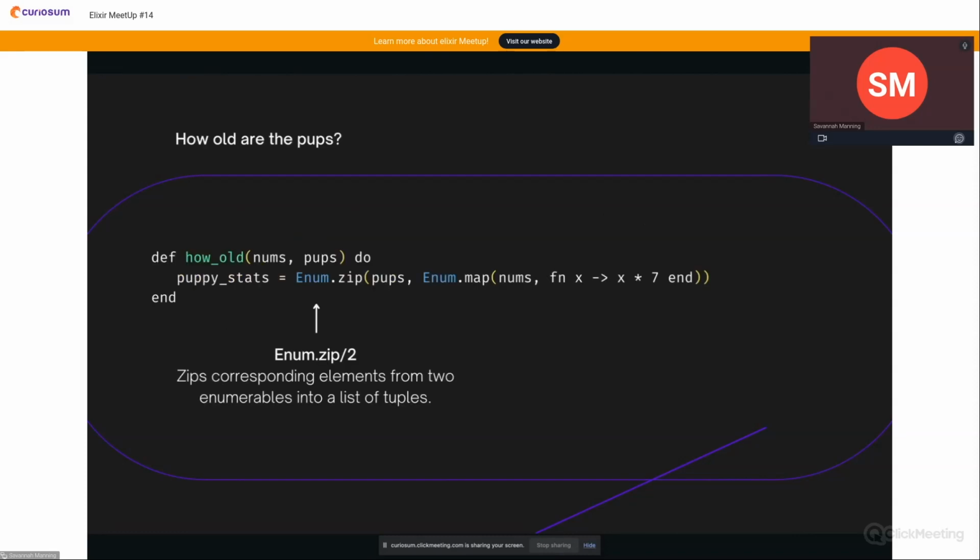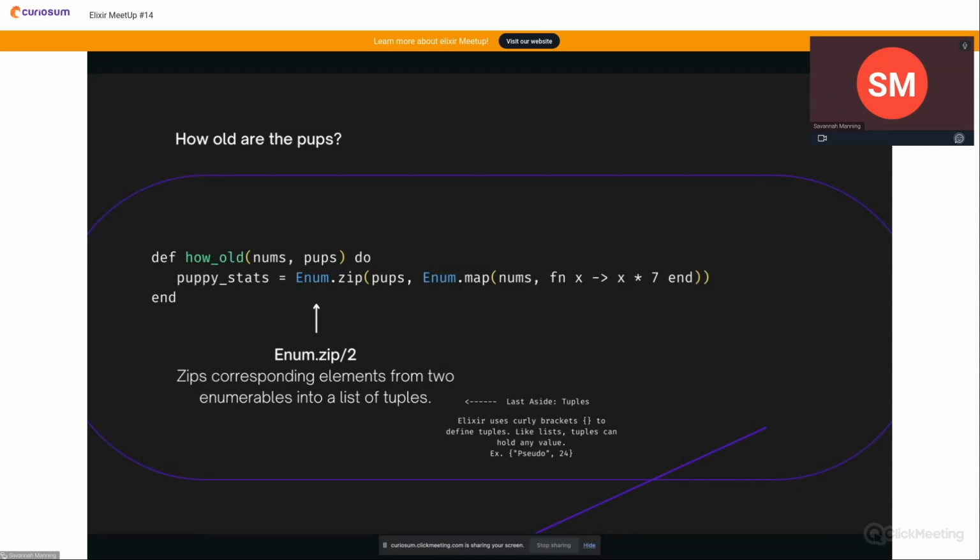Let's create a function to see how old our pups are in human years. So we define a function called howOld. It takes in two lists, a list of integers and a list of strings. And for our first line, we're assigning a variable called puppy_stats, and we're using a few functions from the Enum module. The first one we're using is called Enum.zip, and what this does is it zips corresponding elements from two enumerables into a list of tuples. So Enum.zip takes two lists, and it will spit out another list with tuples inside that list.